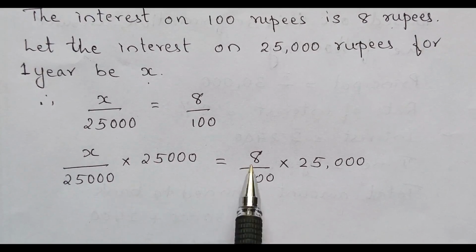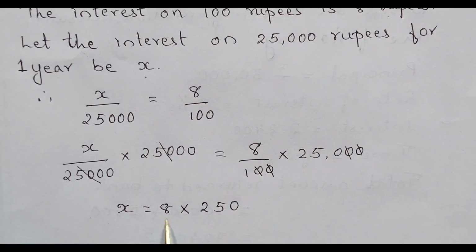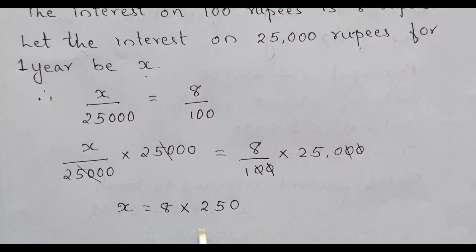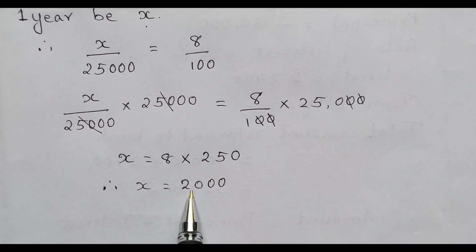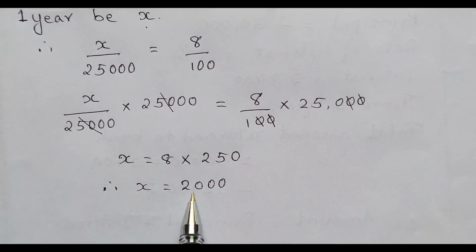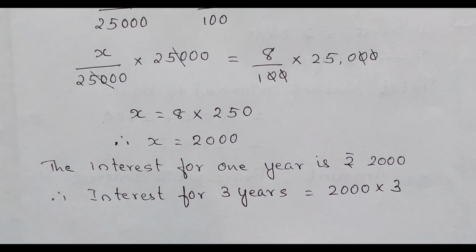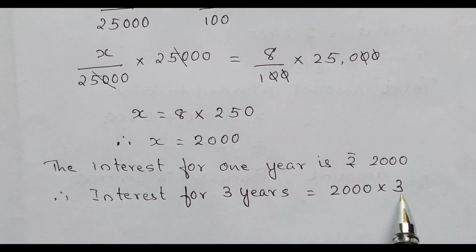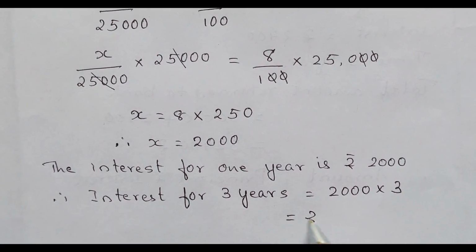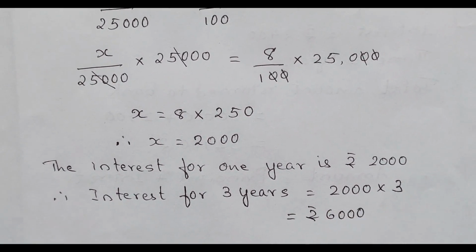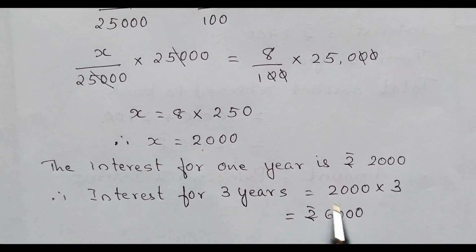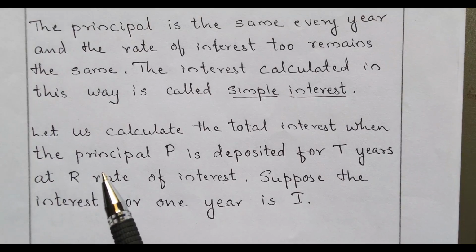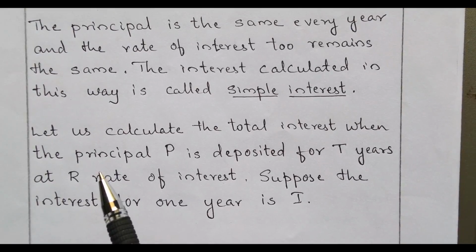Multiplying both sides by 25,000, we get X is equal to 8 multiplied by 250. Therefore, X is equal to 2,000. That is, the interest for 1 year is rupees 2,000. Therefore, interest for 3 years will be 2,000 multiplied by 3, that is equal to rupees 6,000. So, the interest received for 1 year is rupees 2,000 and the total interest received for 3 years is rupees 6,000. Now let's learn the formula used to solve problems on simple interest.